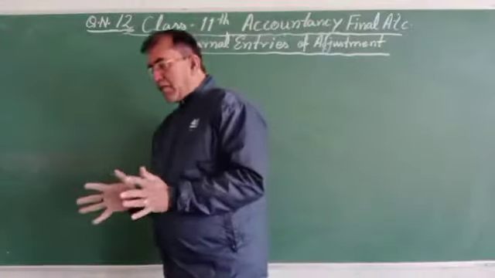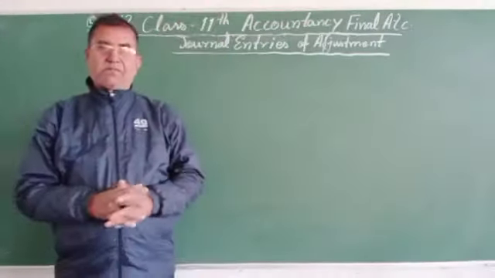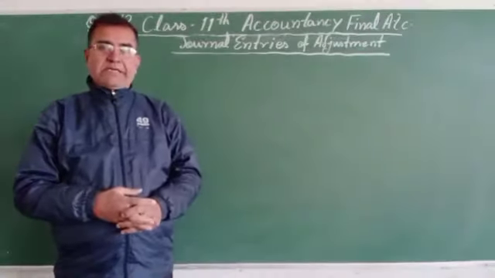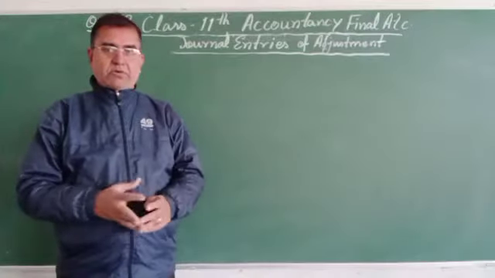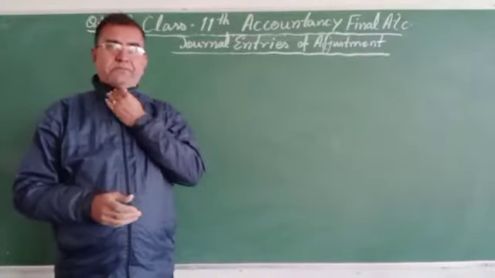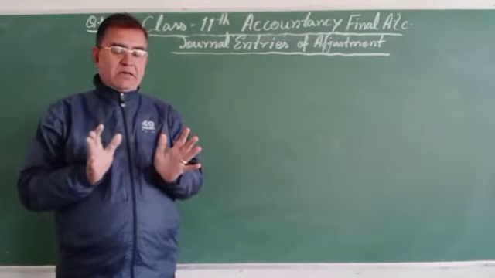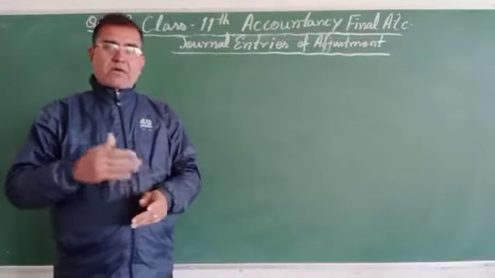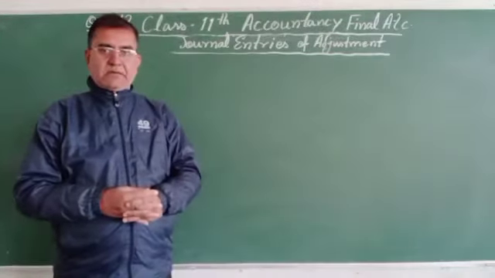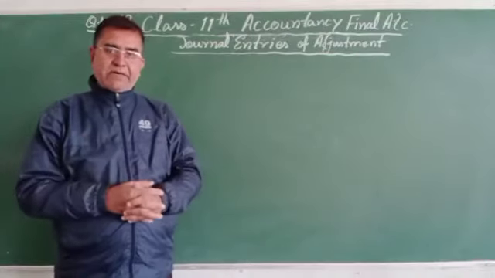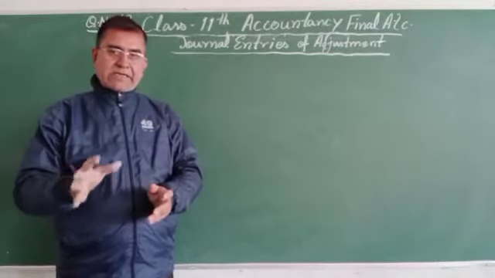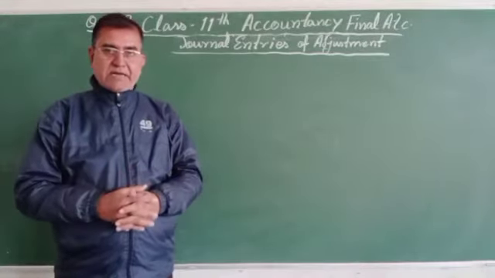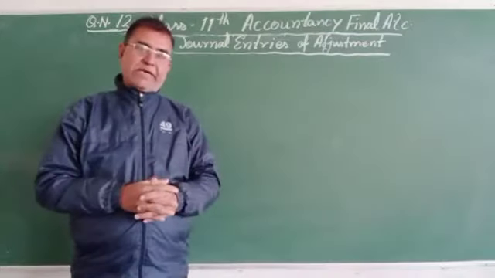The golden rule of passing the journal entry through the account: what comes in is debit, what goes out is credit; receiver is the debit, giver is the credit; all the expenses debit and all the incomes credit.